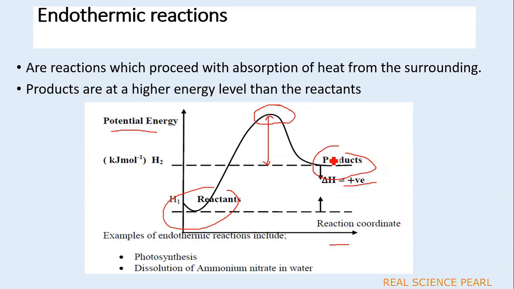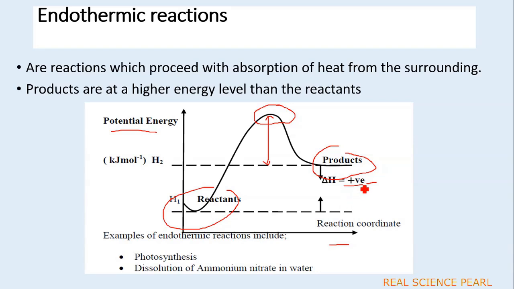So during an endothermic reaction, heat is always gained from the surroundings. Therefore, the products will have a high heat content and the reactants a low heat content. The difference between the heat content of the products and that of the reactants will have a positive sign.